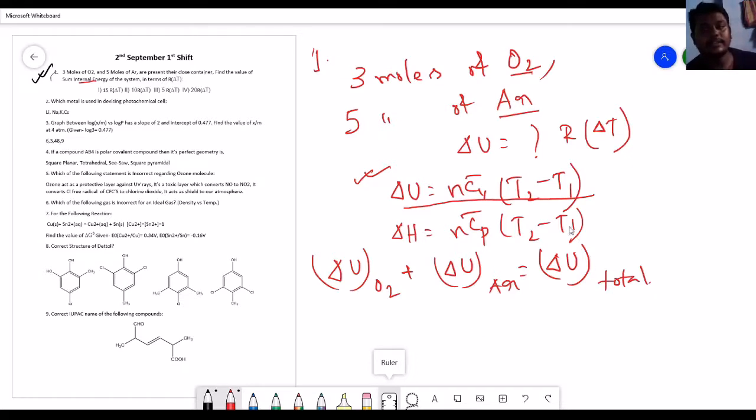Now, if you consider this part, we have to find this T2 minus T1 part, which is termed delta T, and we also have to take the R part, because the question asks you to find delta U in terms of R delta T. So you have to convert this formula in terms of R delta T.